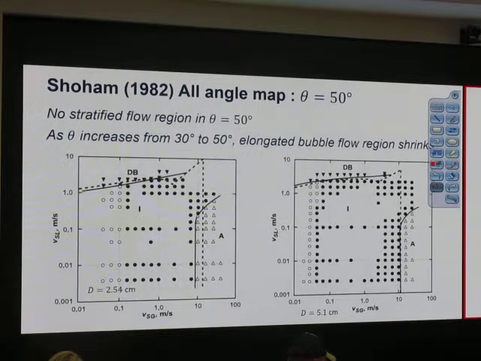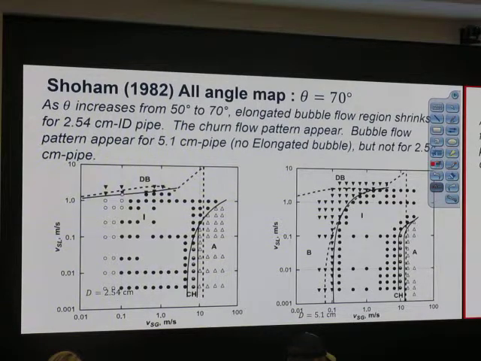70 degree. Between 50 and 70, you see something new? B, capital B. What is that capital B? John, what is that capital B, sir? Capital B is bubble flow. Very good. That is bubble flow. So this is the 2-inch pipe and that is the 1-inch pipe. Why do we have different flow patterns here? It's not the same. You see, for the same VSL and VSG, the smaller pipe doesn't have bubble flow. Why is that?